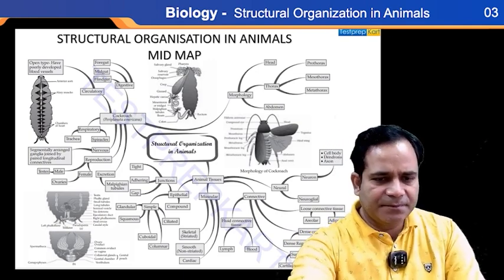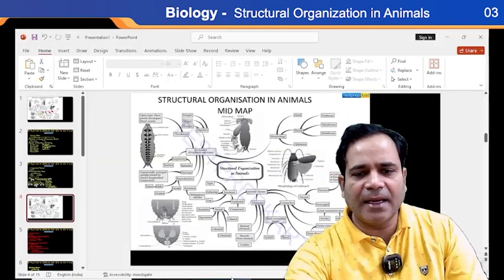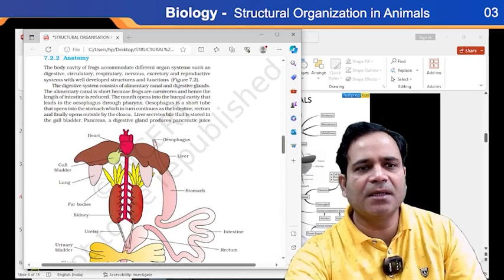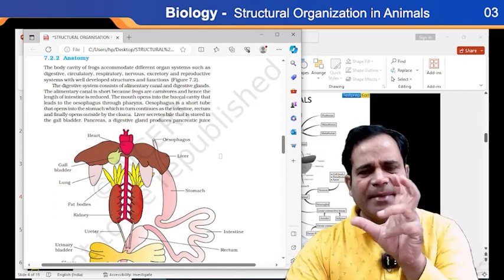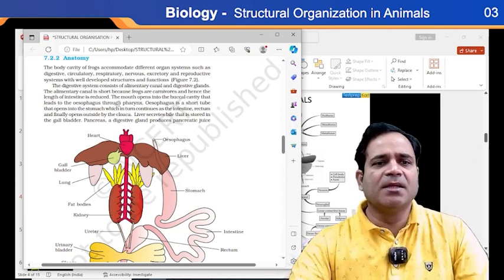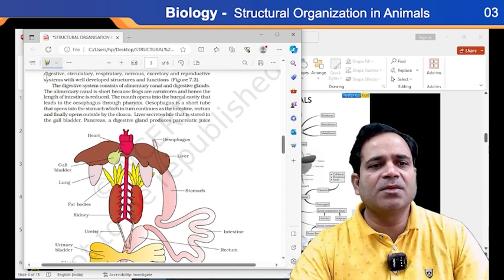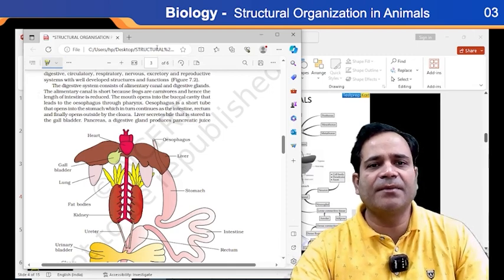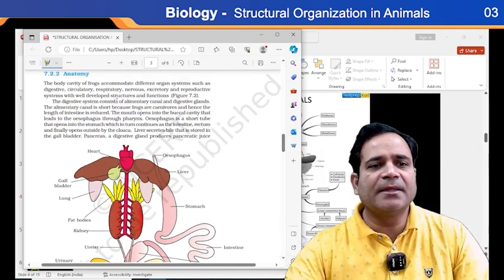So come to the NCERT, and here we learn about anatomy. A little bit of information. If I tell you about anatomy, my dear, the first thing that is very important to know here is the body cavity.